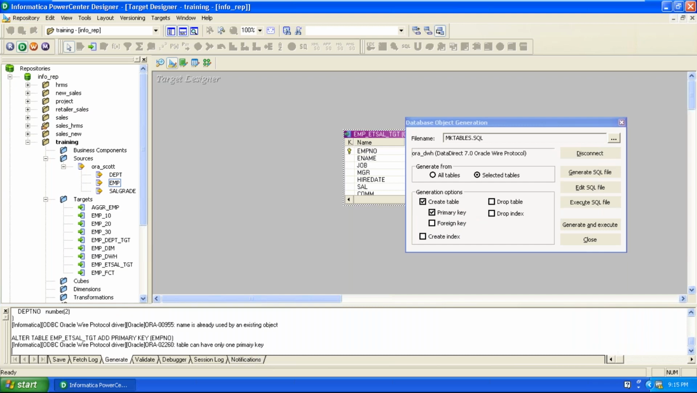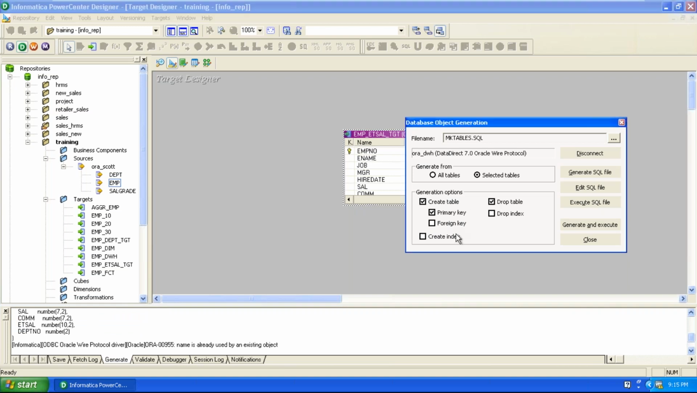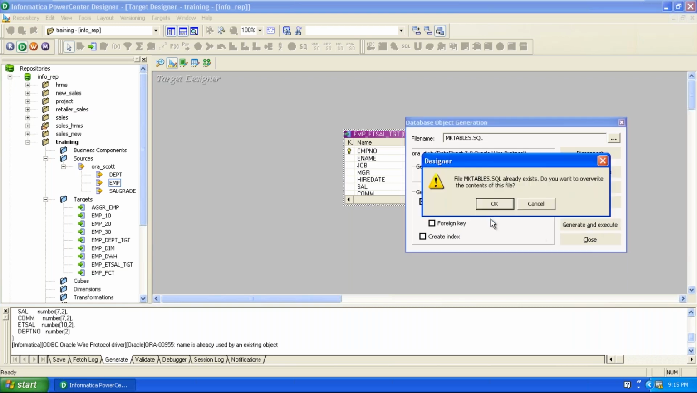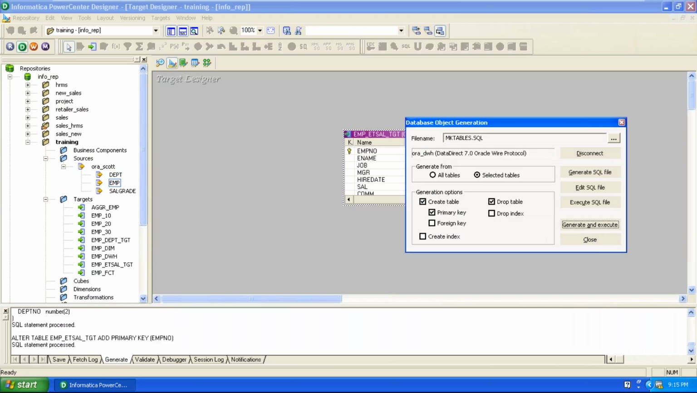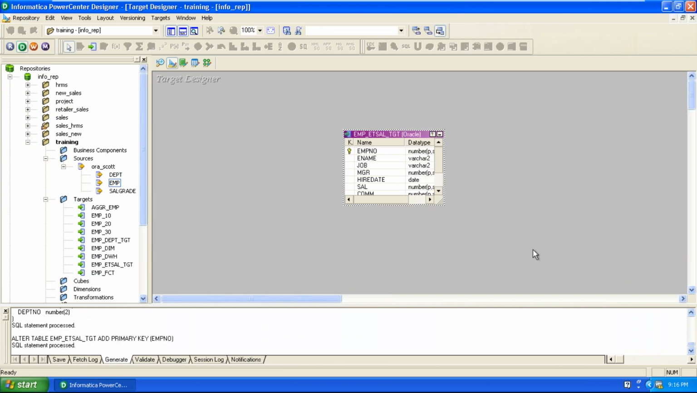Click on OK. Clearly you can observe in the output window that the script is generated successfully, but while running the script, the table with this name already existed. That's why we need to drop it. Drop the table, then click on generate and execute again. Now the table is dropped and recreated. You can find here that the script is generated, first the existing table with the same name is dropped, and then the table is created. Okay, close it. The target table is also created.